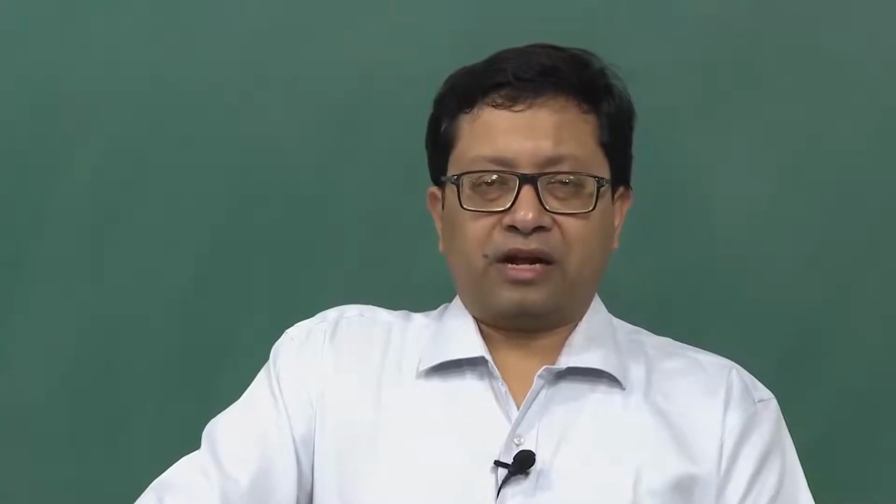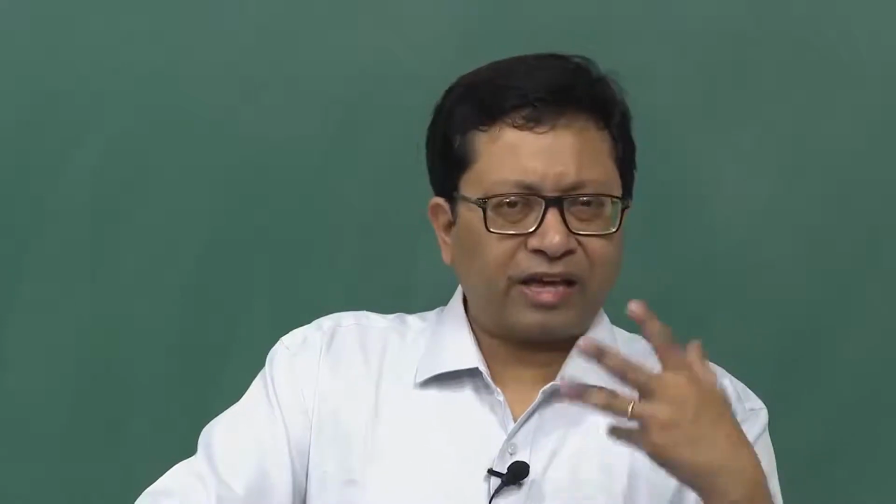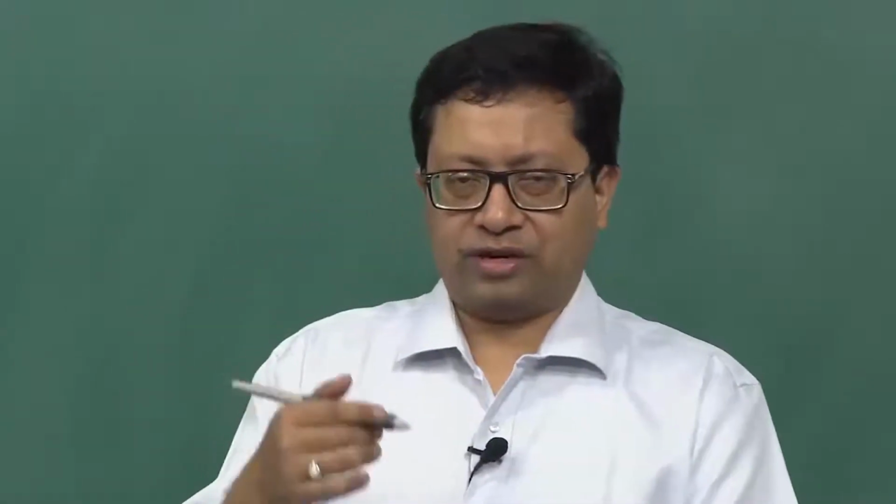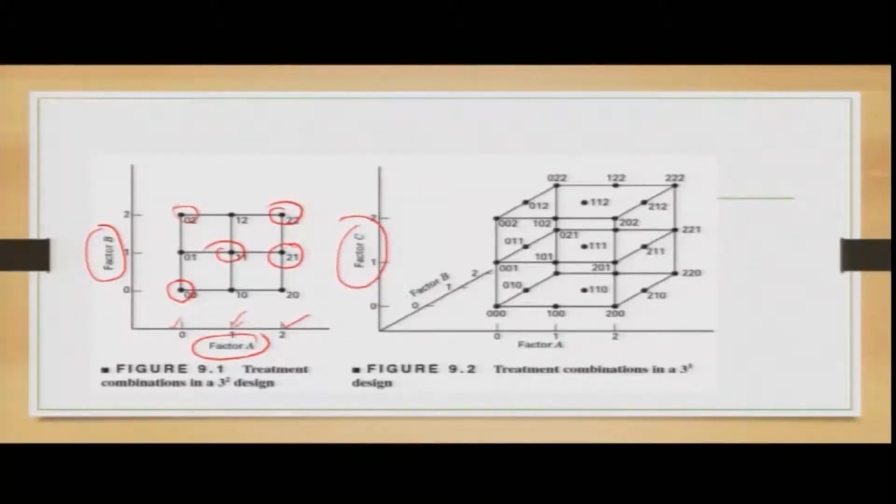Now, obviously consider if they have the levels of low, intermediate and high, the overall concept would now be a cube. Like the Rubik's cube is basically a cube, and the combinations will be denoted very simply in the diagram which I am going to show now. So, you have the factor C, low, intermediate, high, factor A, low, intermediate, high, and all these are orthogonal to each other, factor B, low, intermediate, high.